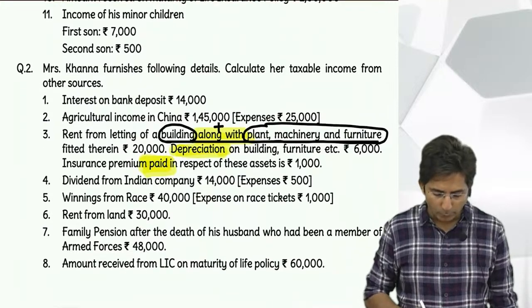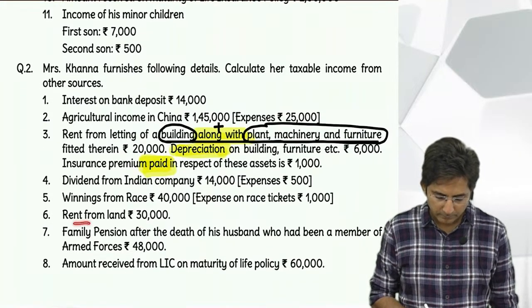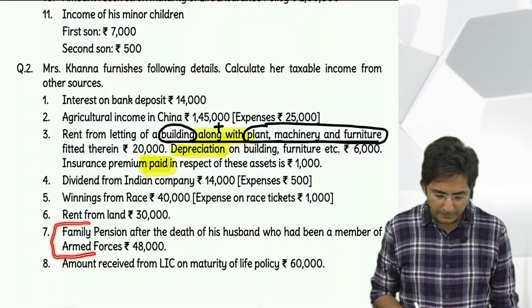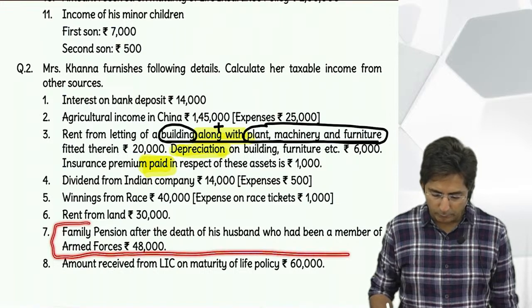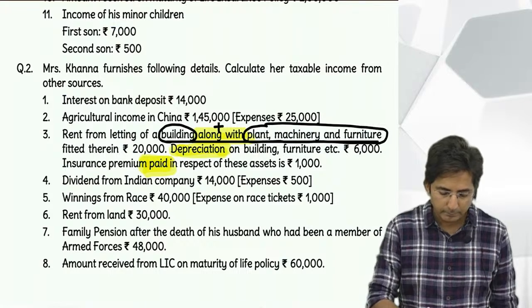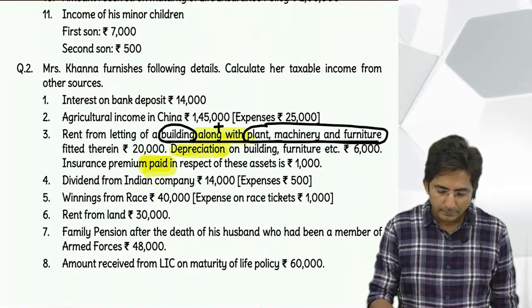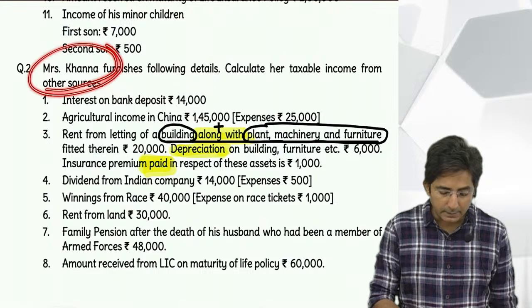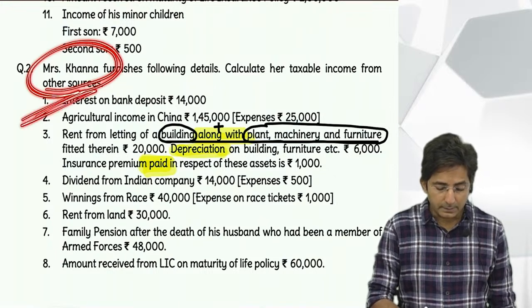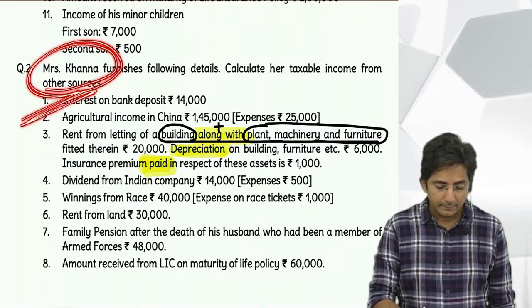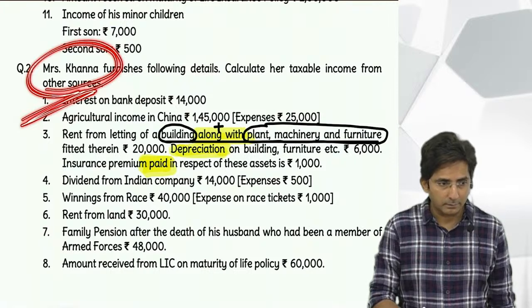Then next point, family pension after the death of, wait, there is some printing mistake, it's not his husband. The question is of Mrs. Khanna. Mrs. Khanna will say her husband.